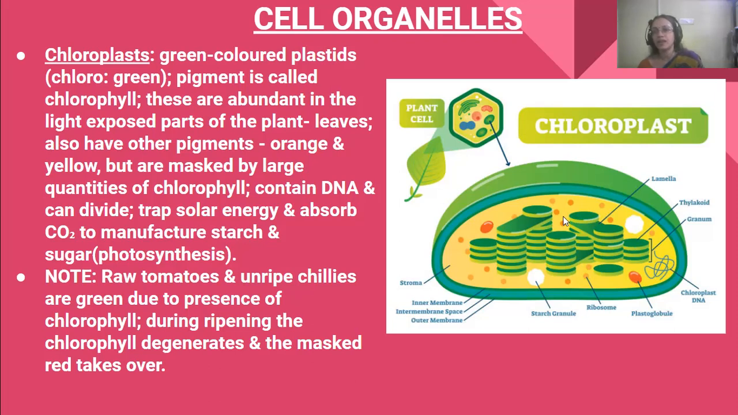This is the lamella. One grana is connected to another grana by lamella. So there is an inner membrane, an outer membrane, and an intermediate membrane. There are starch granules present, and ribosomes are there. Chloroplasts have DNA. Like the mitochondria, they also contain their own DNA.